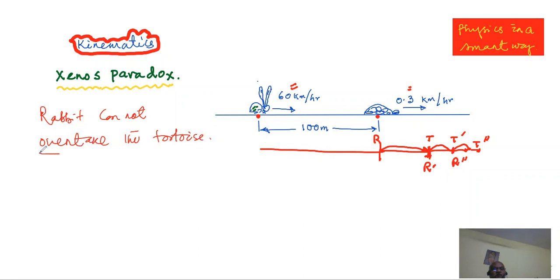Usually this is a paradoxical situation known as Zeno's paradox.